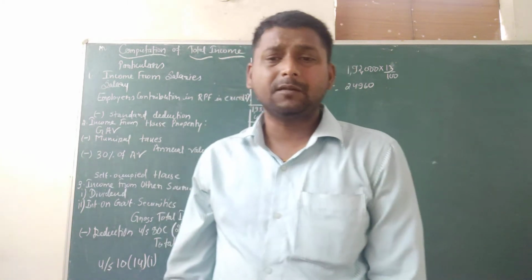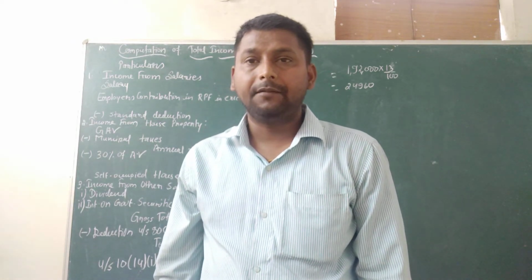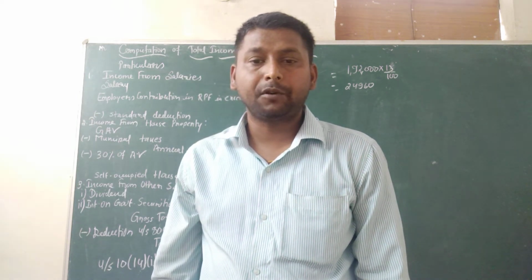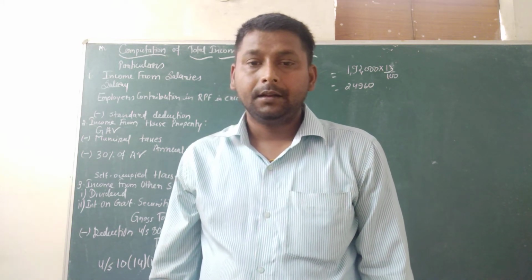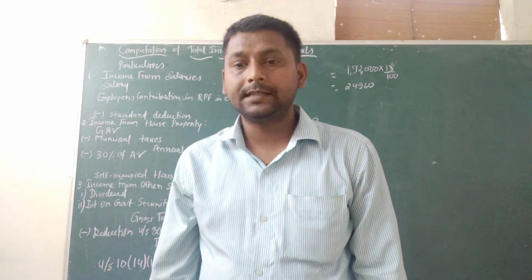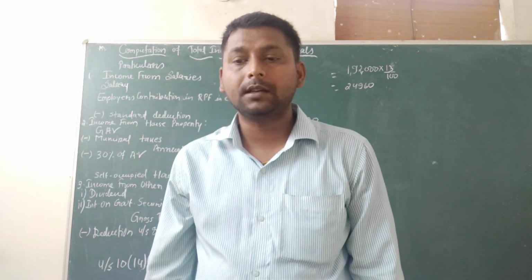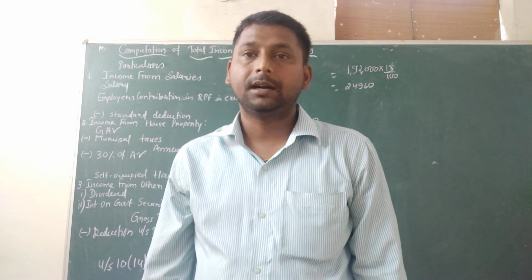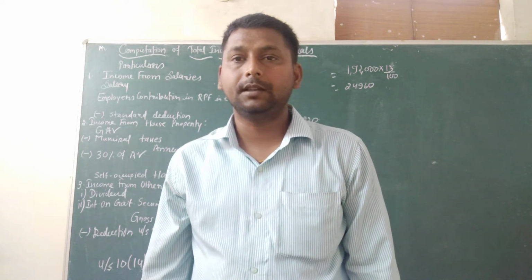He received 8,500 as interest on government securities and 4,475 as dividend from a domestic company. He has insured his life in 2016 and pays an annual premium of rupees 2,000 on his policy of rupees 30,000. Compute his total income for the assessment year 2019-20.